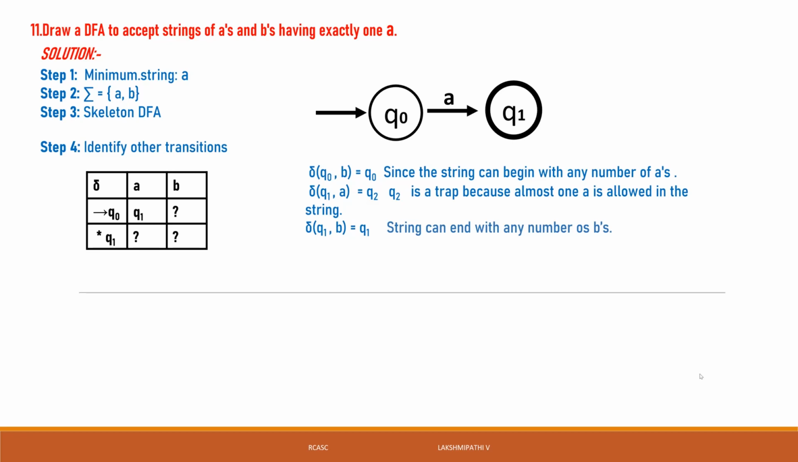But here we have taken one trap state. The trap state is q2. Then we need to mention q2 of a and q2 of b. q2 of a is q2 only because q2 is a trap state. q2 of b is equal to q2 only. The q2 is a trap state.